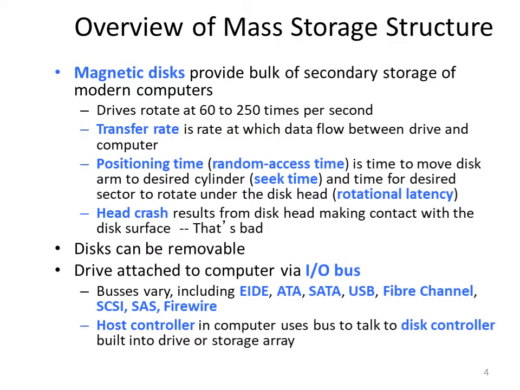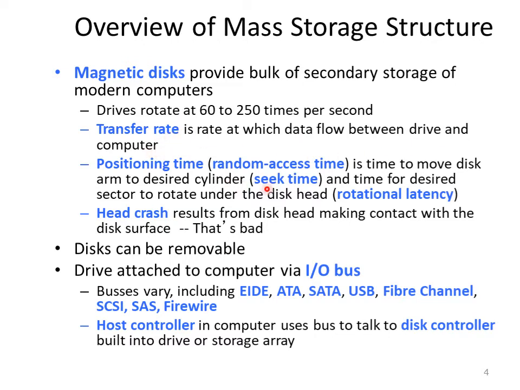Magnetic disks provide the bulk secondary storage of modern computers. These drives rotate at the speed of 60 to 250 times per second. With respect to magnetic disks, the first term is transfer rate, the rate at which data flows between drive and the computer.